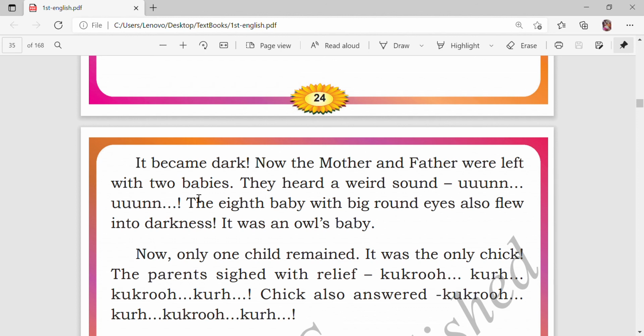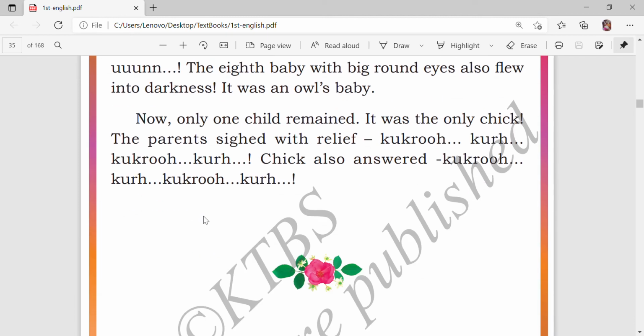So shall we move on? Now only one child remained. How many eggs remain now? Only one. It was the only chick. The parents sighed with relief.